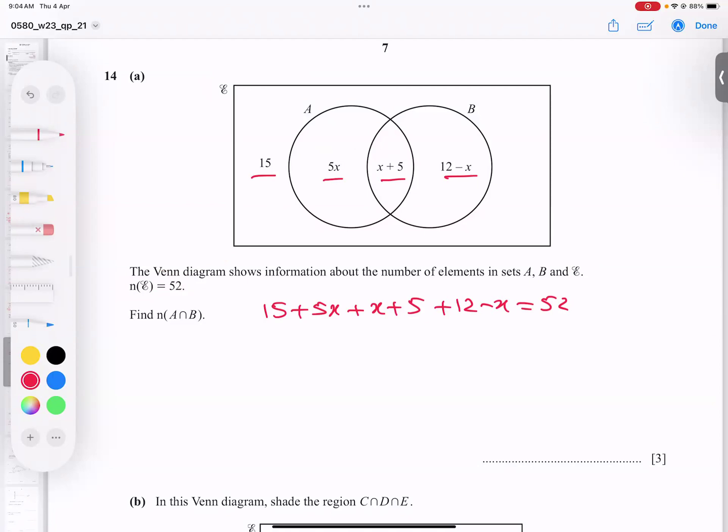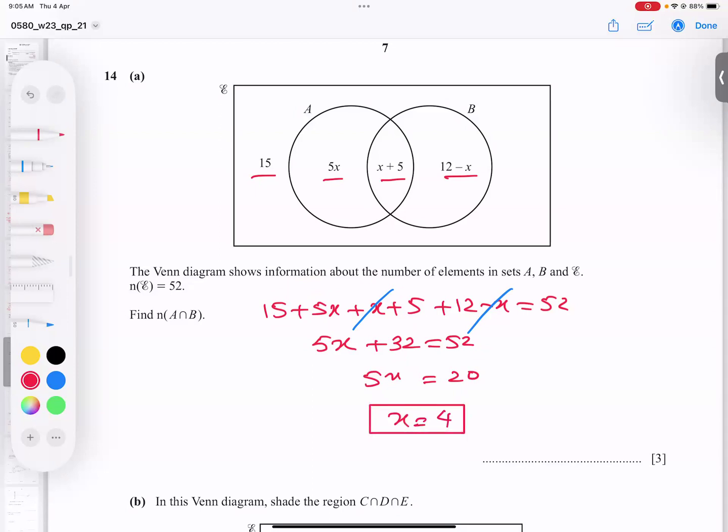This x and this x will cancel out. So I get only 5x alone here. 5 plus 15 become 20. 20 plus 32. So plus 32 equal to 52. Then this 32 will go there, subtract, I get 20. And 5 will divide, I get 4.